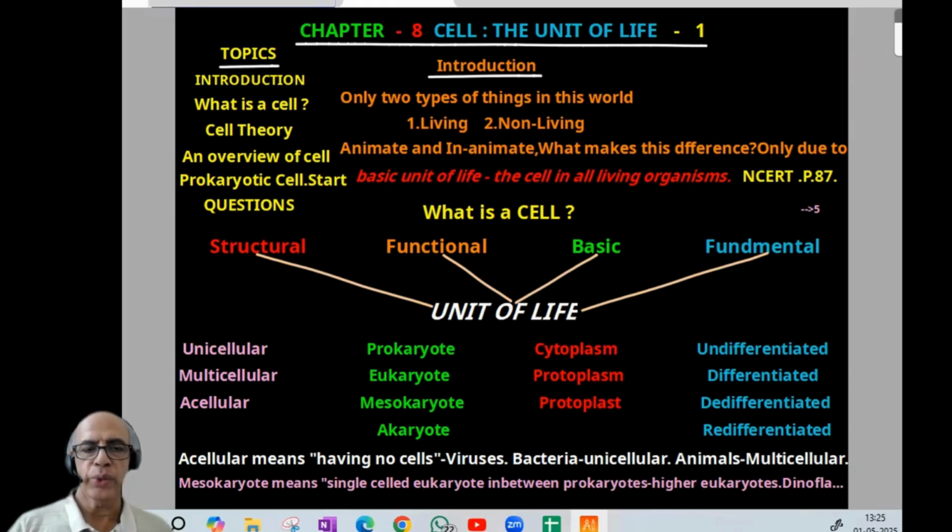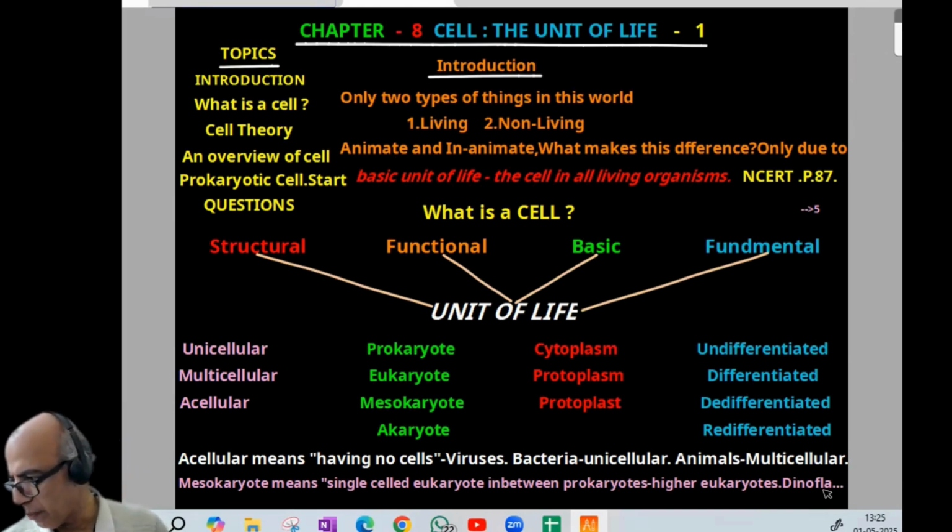Now comes prokaryote, eukaryote, mesokaryote. Prokaryote, you are familiar? Bacteria. Eukaryote, higher plants and animals. Now what about mesokaryote? Meso means in between. That's the word meaning of meso, meta, all this. So mesokaryote means a single-celled eukaryote in between prokaryotes and higher eukaryotes. A typical example is dinoflagellate.